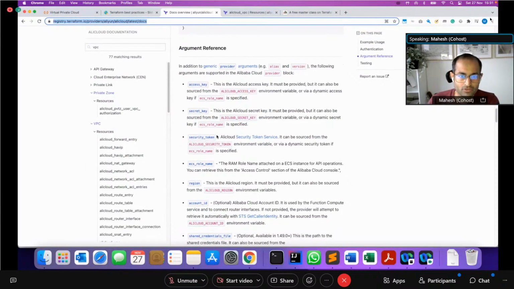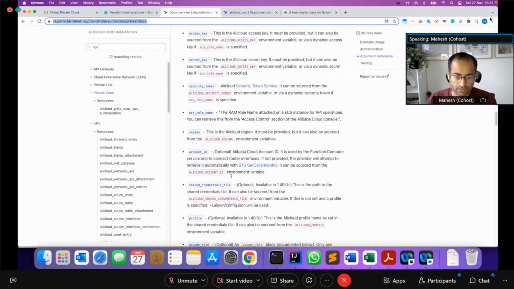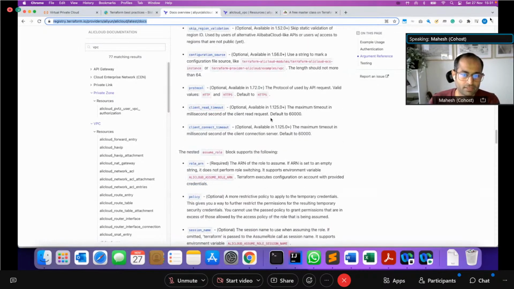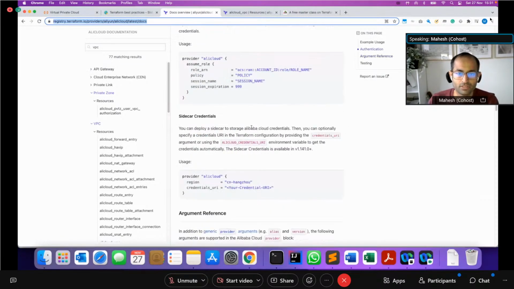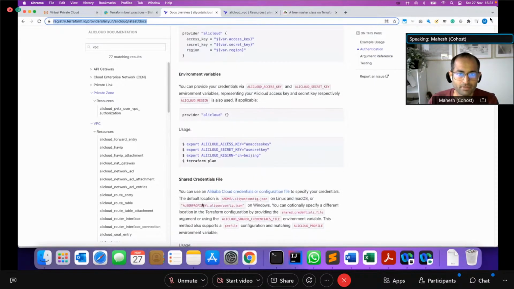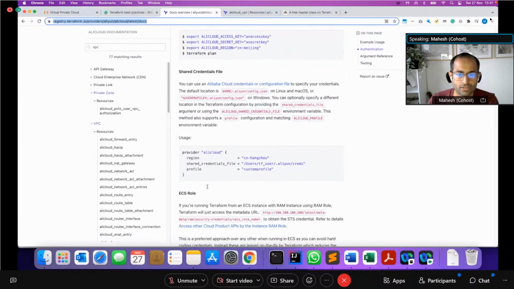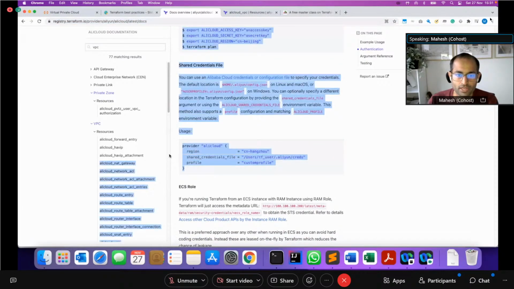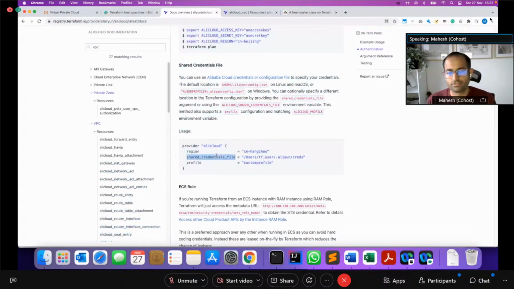The next thing to look at is, what are all the parameters that you can pass? Again, they're related to the previous. So in my case, since I'm using the second mechanism, the bare minimum I need to pass is the profile name, essentially, which is shared credentials. So this is all I need to pass, the profile. Shared credentials file you can pass if you're putting the file in a different location. So that's all about it.